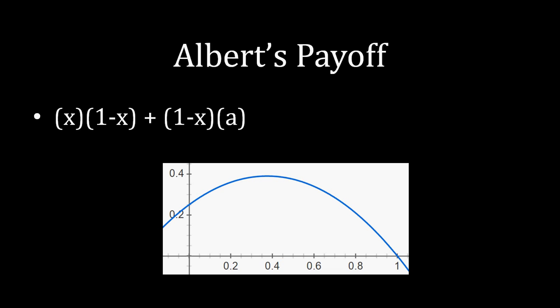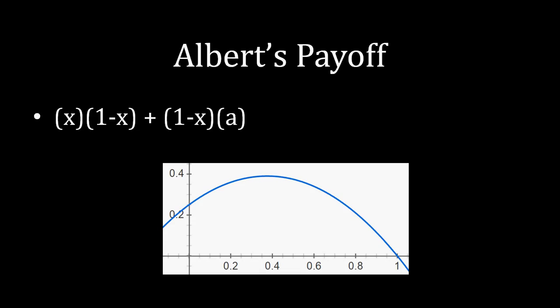All right, now we have a very clear mathematical function, and so we can think about what this actually looks like. Here I have drawn a graph of this function when a is equal to 0.25. Your x-axis here is your offer size. That's why I've focused this graph between 0 and 1. That's the possibilities of offers that Albert can make to Barbara. And our y-axis here is Albert's payoff for any given offer that he makes. That blue line is mapping your offer size to Albert's payoff.